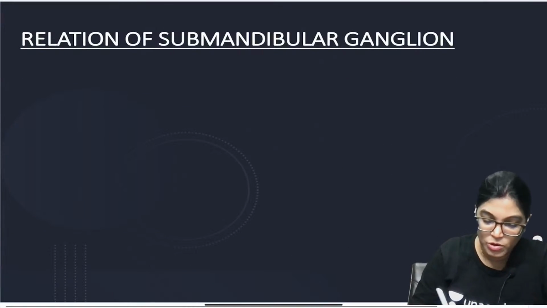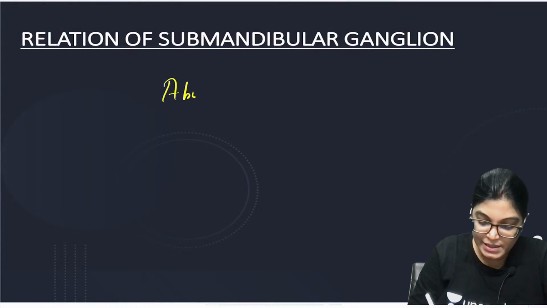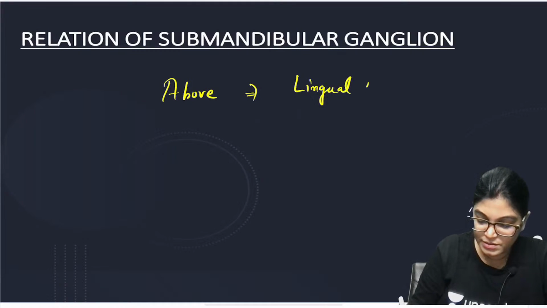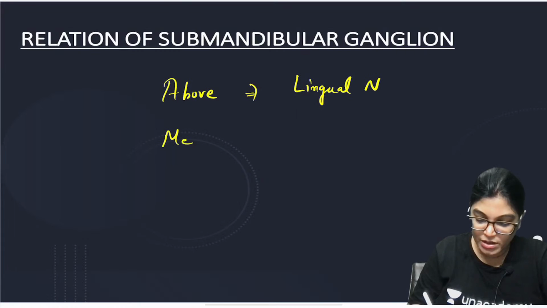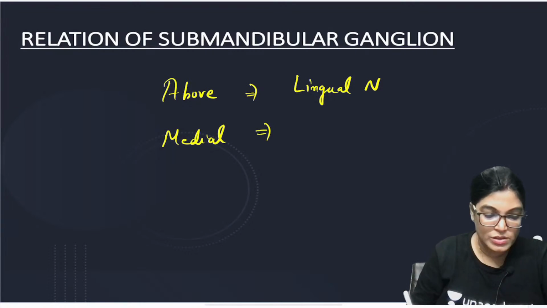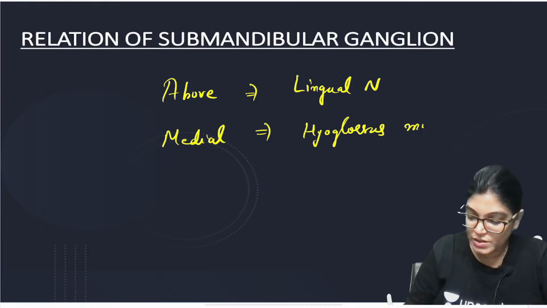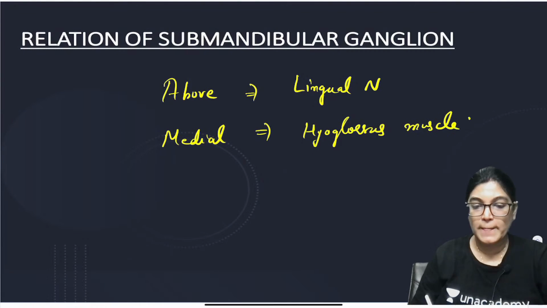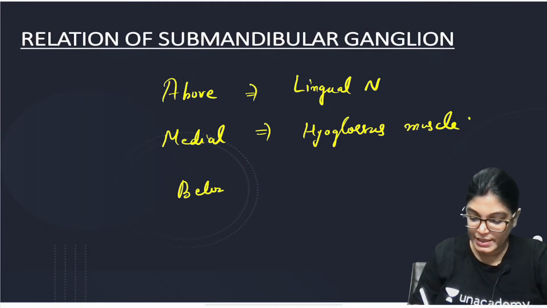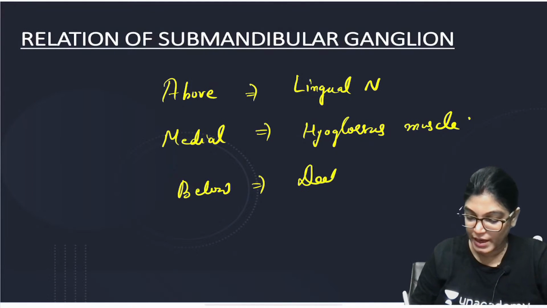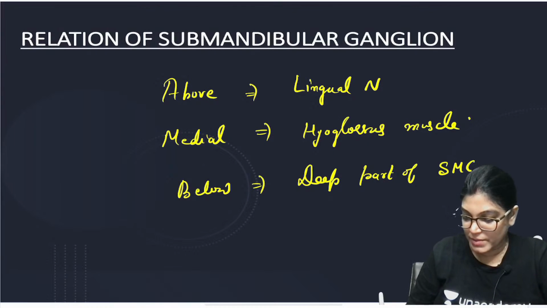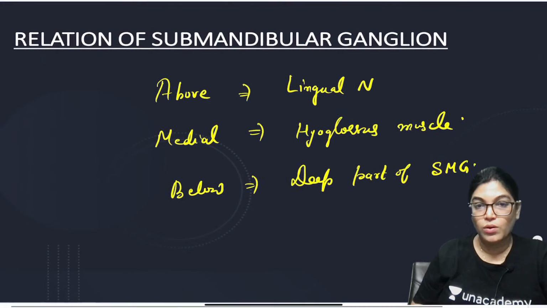And what about the relation which we have seen? Let me just write about the relation. Above, it is related to the lingual nerve. Medially, it was resting over the hyoglossus muscle. Below, what is the relation? The deep part of the submandibular gland is lying below.